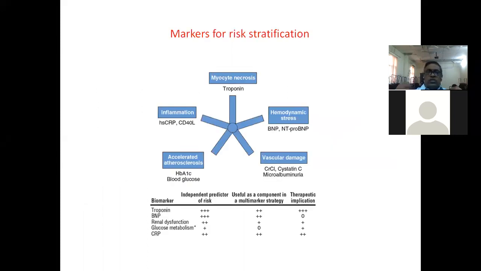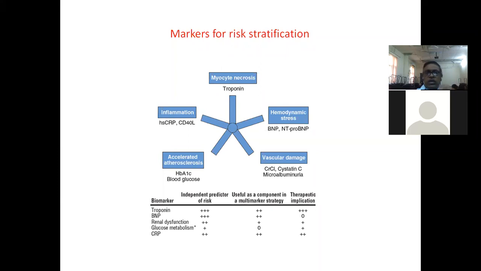Then what are the things you do for risk stratification? There are so many things. Myocardial necrosis, hemodynamic stress, vascular damage, risk factors, atherosclerosis, inflammation, all these things can be identified by means of some markers. Of these, the most important marker for diagnosis and prognostic estimation is called troponins.